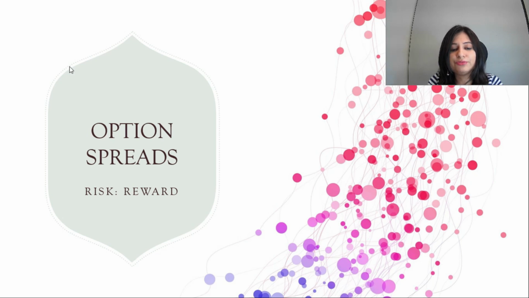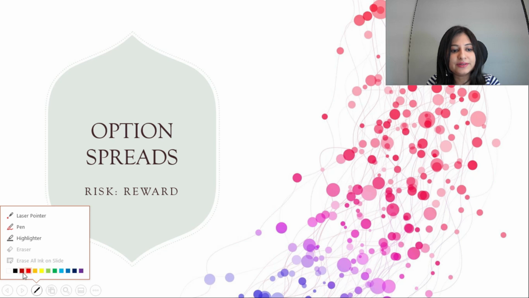This one I have designed for once you know what options are, then what are the different strategies which you can implement in options. First is the option spreads. So we'll be discussing mostly the option spread in this video. In the option spread, I have mentioned risk to reward because here we will see what is the risk factor and what is the reward which we can get.